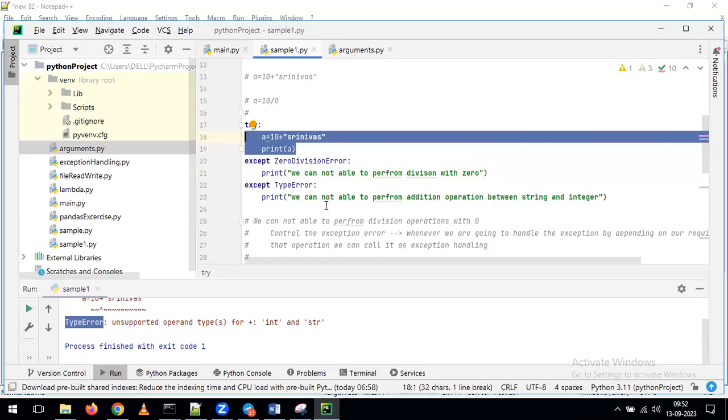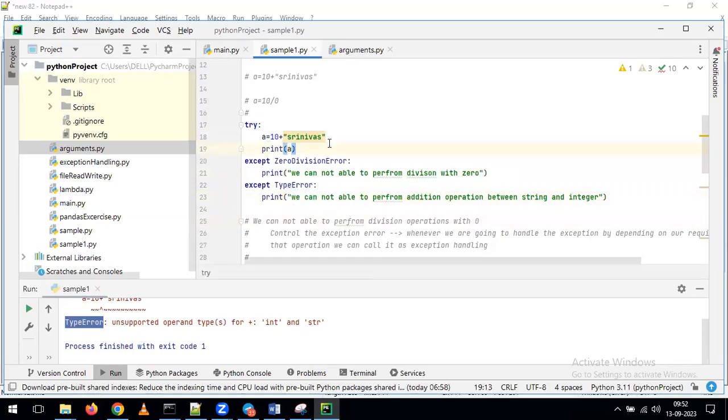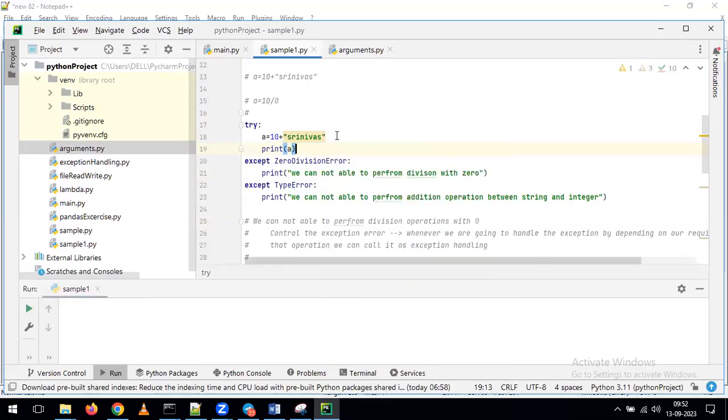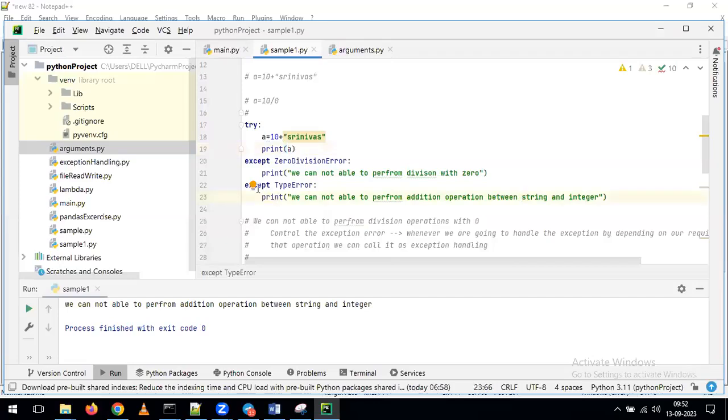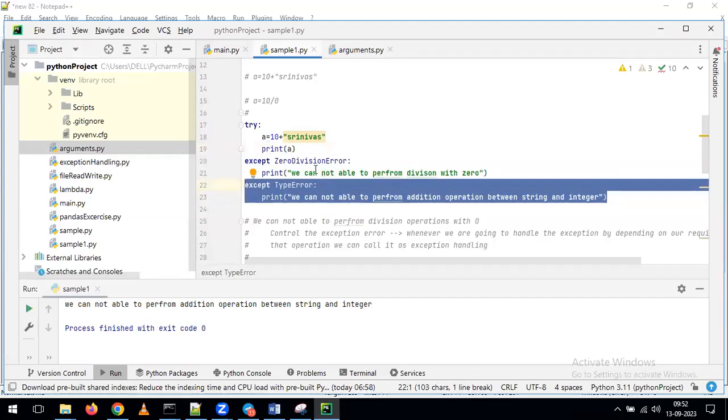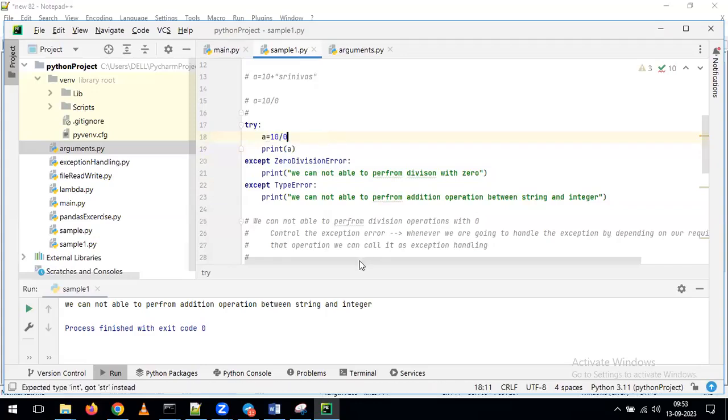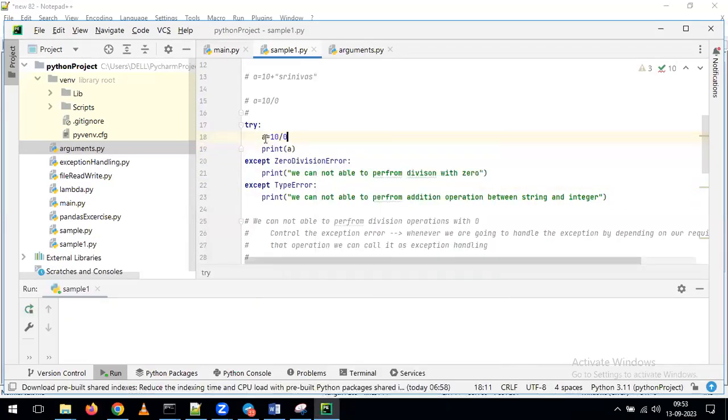See, we cannot perform addition operation between string and integer. Now, this error is coming to this block, and we are getting this line of output. Now in the same way, I am giving simply a is equal to 10 by 0. Now tell me where it will go as part of execution. It will go to this block or this block? It will go to zero division error. So I will just run this one. See, as part of execution, it has given the zero division error.